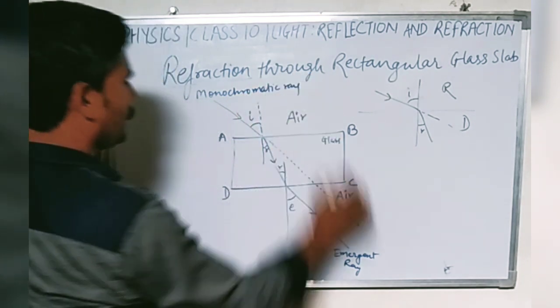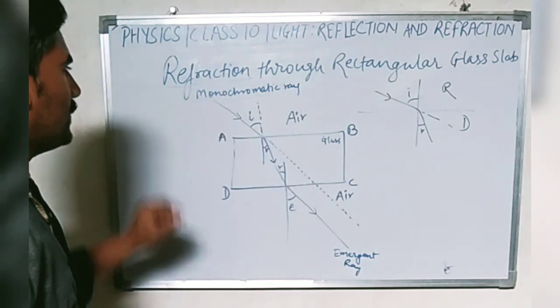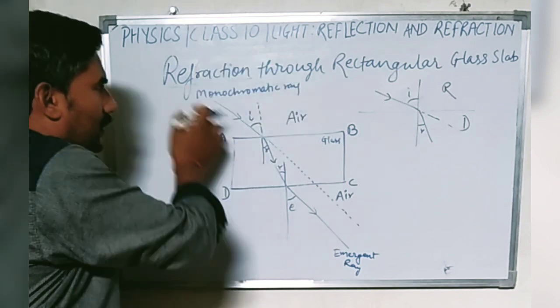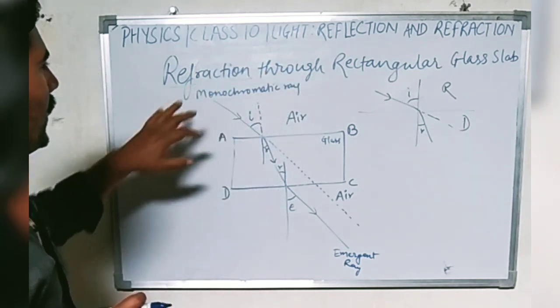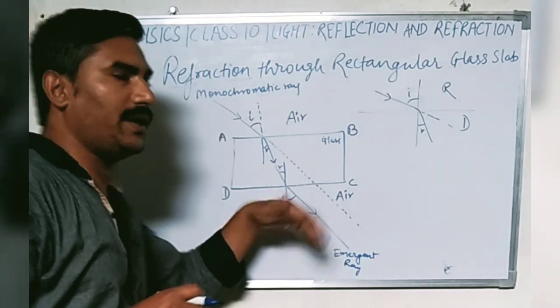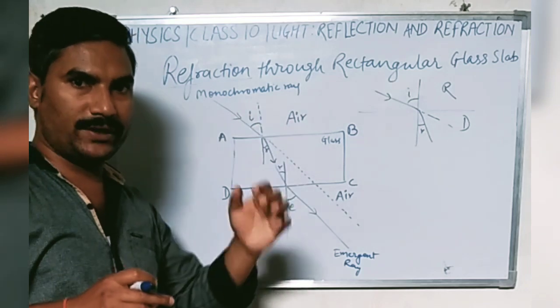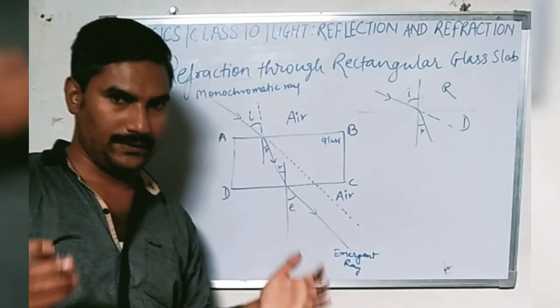Why? Because light consists of 7 components, that is VIBGYOR, and each component has a different wavelength. Due to the different wavelength, their bending is different.